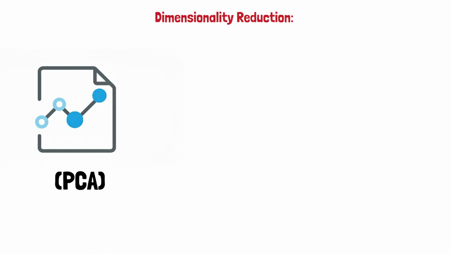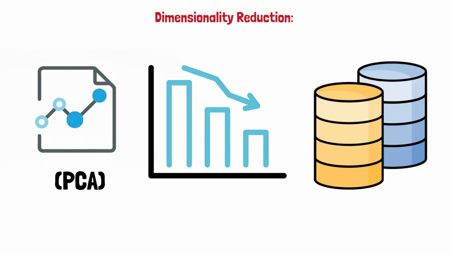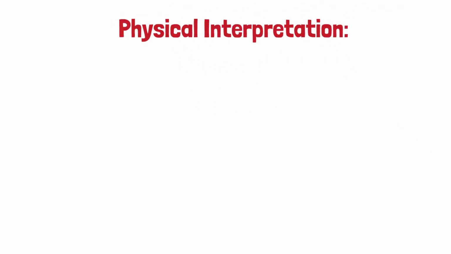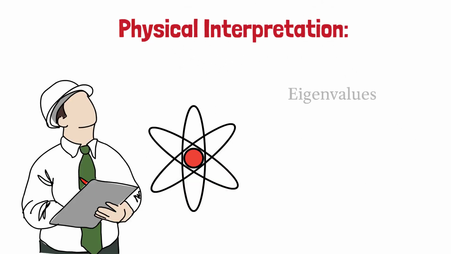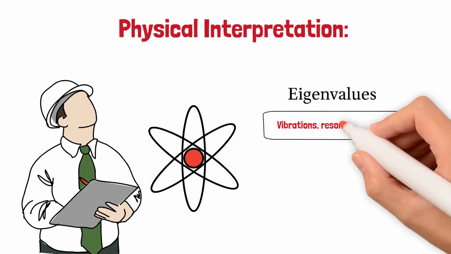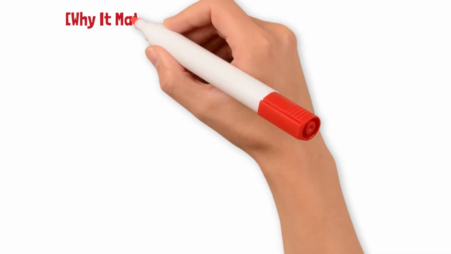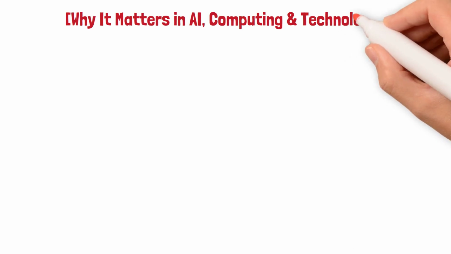Dimensionality reduction. Techniques like principal component analysis, PCA, rely on eigenvalues to reduce high-dimensional datasets into their most meaningful components. Physical interpretation. In physics and engineering, eigenvalues describe vibrations, resonances, and stability, showing that spectral theory connects both the abstract and the practical.